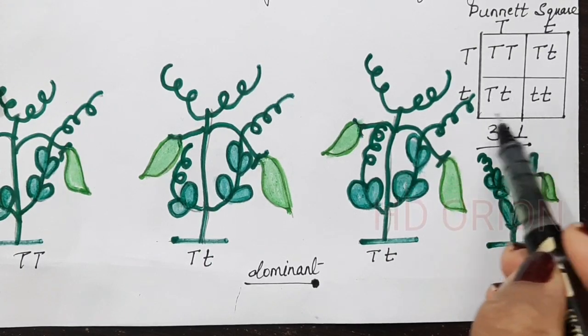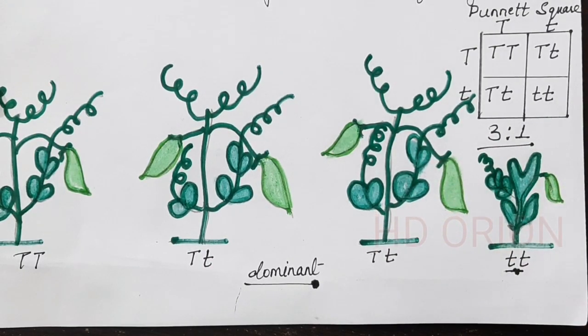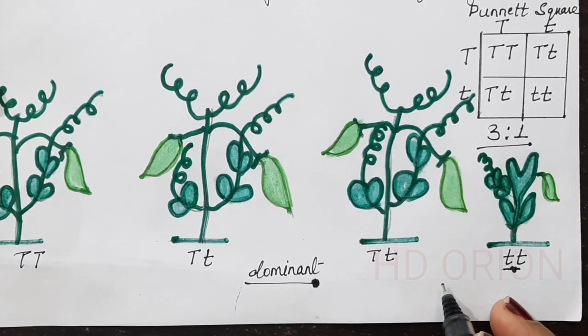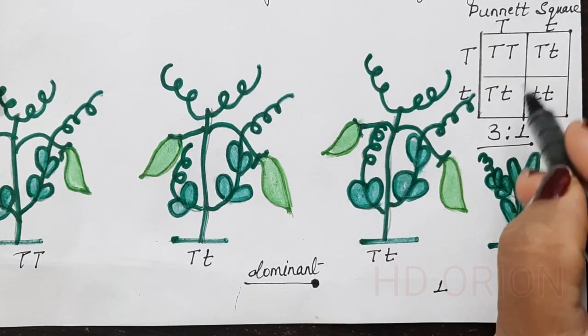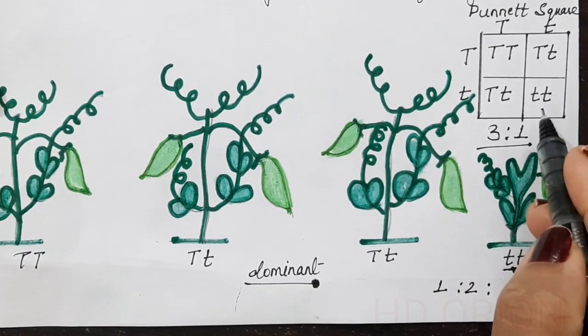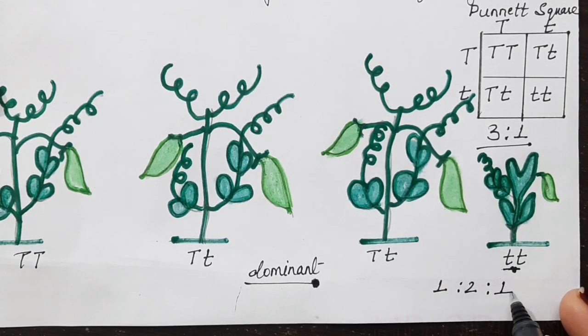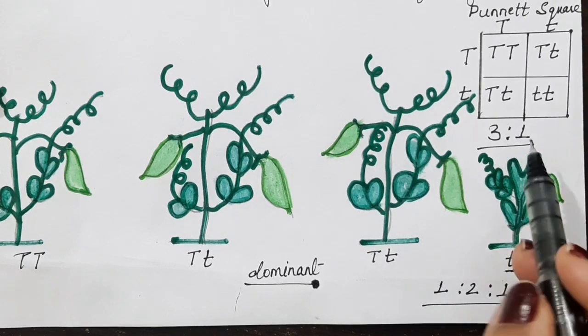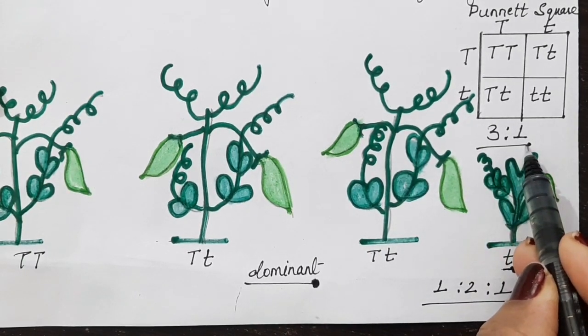So we get a phenotype ratio. But if I talk about genotype, so homozygous tall plant is only 1, heterozygous tall are 2, and dwarf plant is only 1. So the genotypic ratio is 1:2:1 and phenotypic ratio is 3:1.